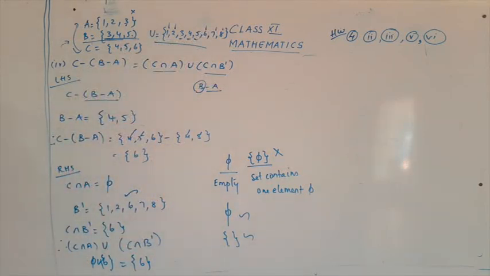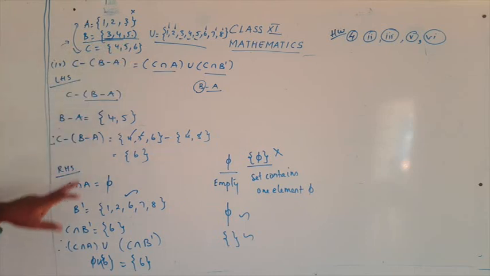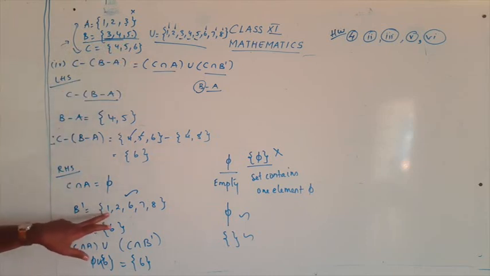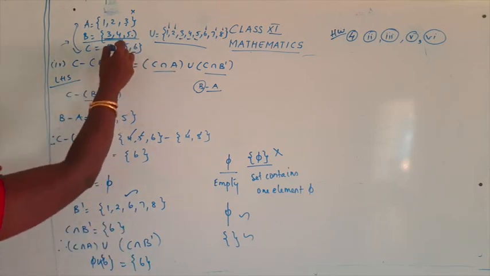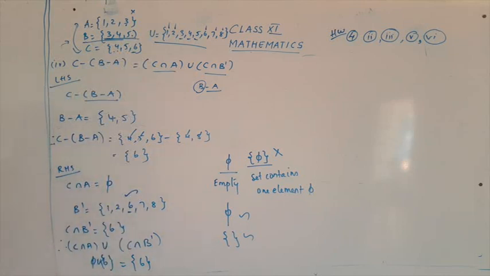Now what are you going to do? You are going to find C intersection B dash. Let's see what is common in C and B dash. C is {4, 5, 6}. B dash is {1, 2, 6, 7, 8}. So the only element common is 6. So we can say that C intersection B dash is {6}.